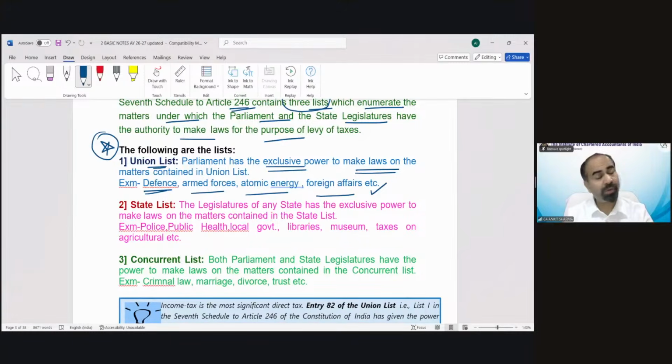The State List covers those matters which are under the control of the state government. The legislature of any state has the exclusive power to make laws on the matters contained in the State List, like police, public health, local government, libraries, museums, etc. And you can see taxes on agricultural income.